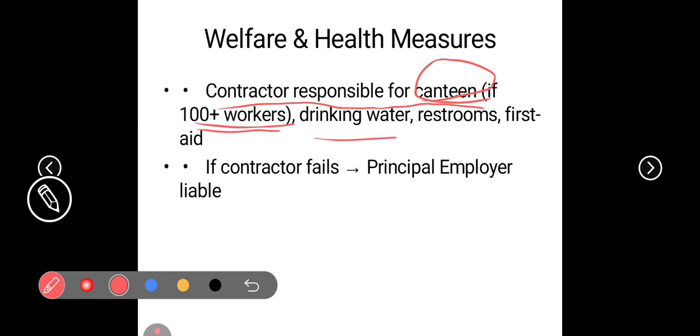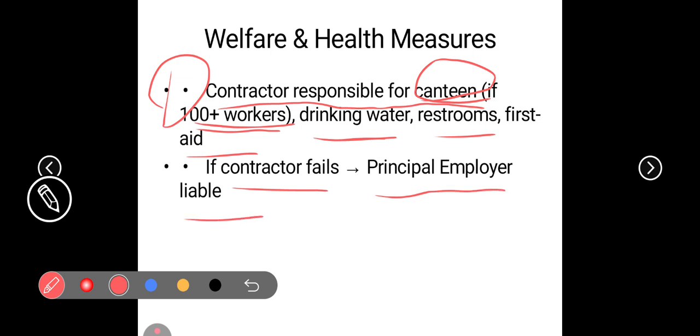Drinking water is a common thing that you should provide, even if there is only one contract laborer. A restroom, and first aid, which means the medical facility, has to be there. If the contractor fails, then there will be principal employer liabilities. It means if the contractor fails to do this, then the manager or the person who has given the contract to the contractor will be liable for this, or will be answerable for that and will get the punishment as well. Let's move on to another slide.